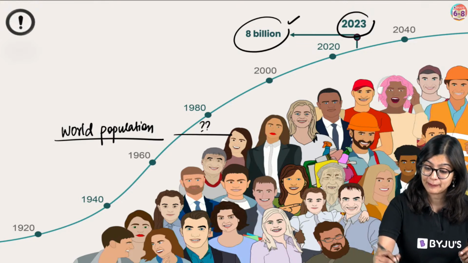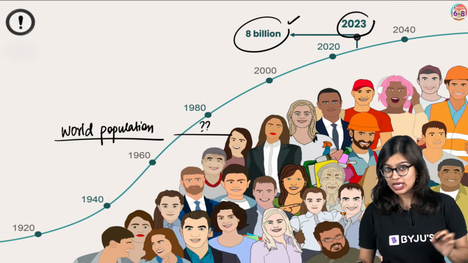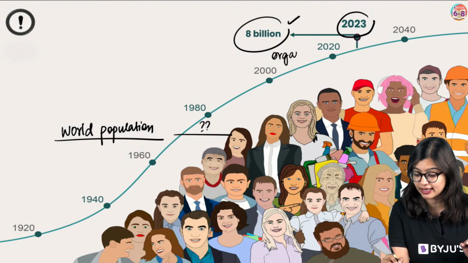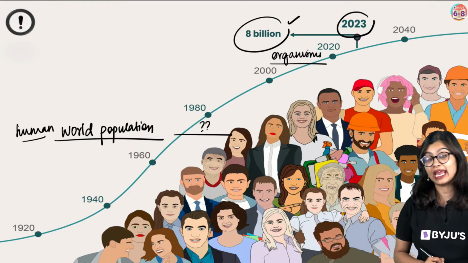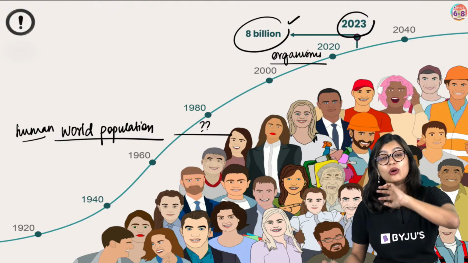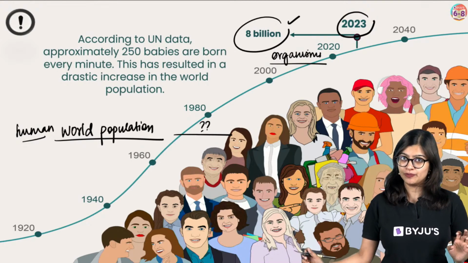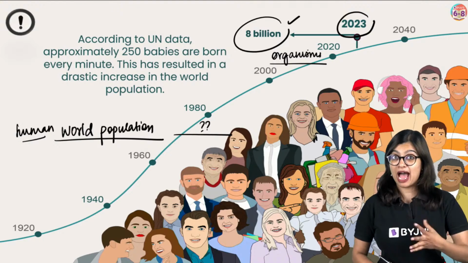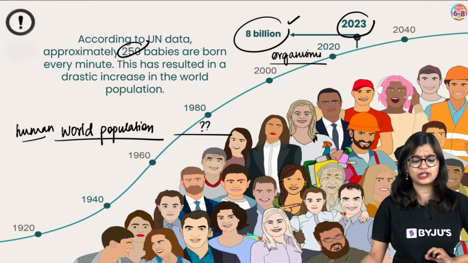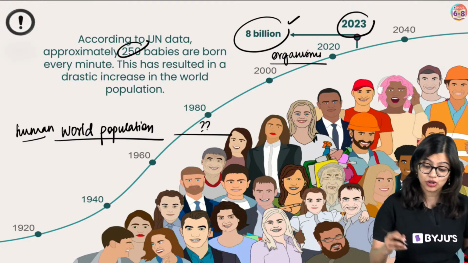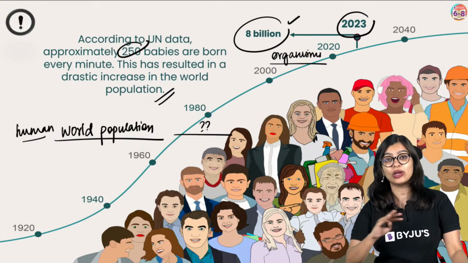8 billion people. And here, we are not talking about 8 billion organisms. Understand that I did not say 8 billion organisms, but the human population has touched 8 billion. That means humans alone are 8 billion in number. And a fun fact for all of you, as per the United Nations, apparently all over the world, every minute, about 250 babies are born, as a result of which the number of people in the world has started to increase.